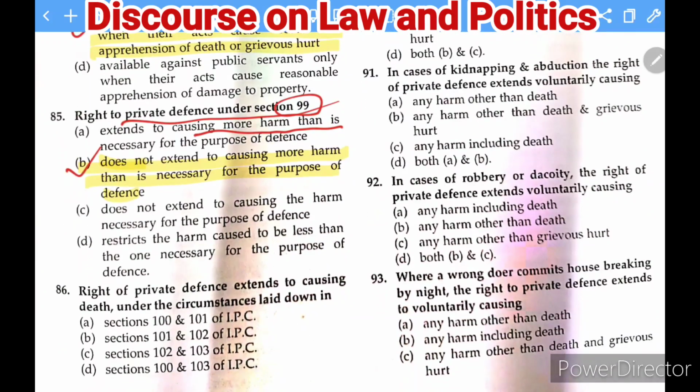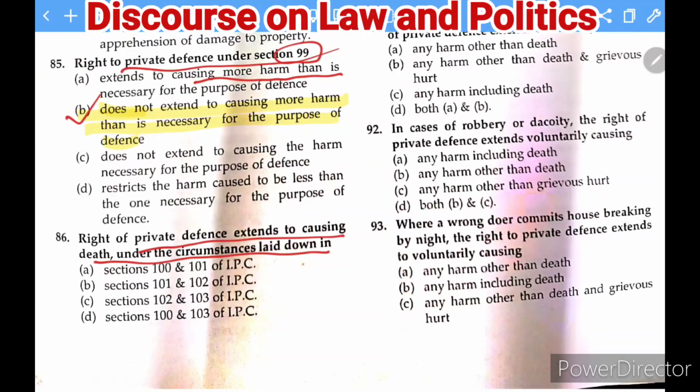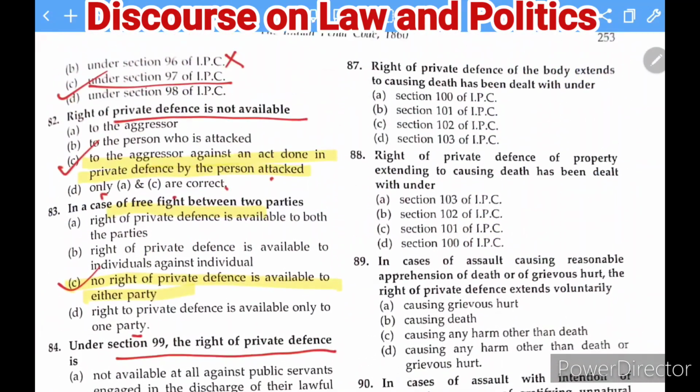The next question is: the right of private defense extends to causing death under the circumstances laid down under which section of the IPC? The options given here are section 100 and 103. It extends to causing death. You can cause death if you have the conditions given under section 100 and 103. Now let's see the next question: the right of private defense of the body extending to causing death has been dealt with in which section of the IPC? As you saw in the previous question, section 100 of the IPC says that you can have a right to private defense to cause the death of someone.